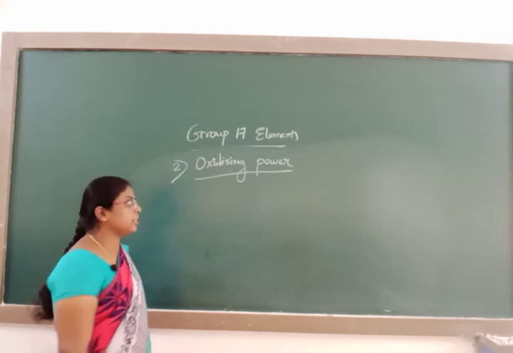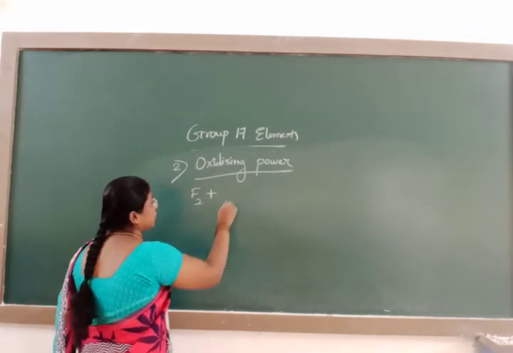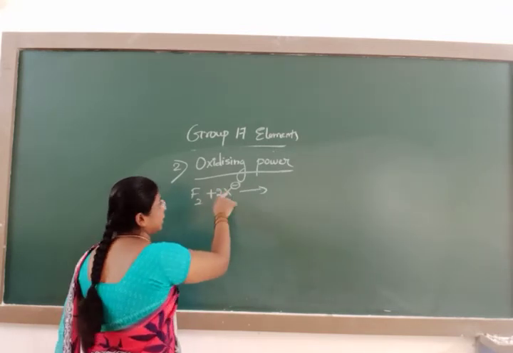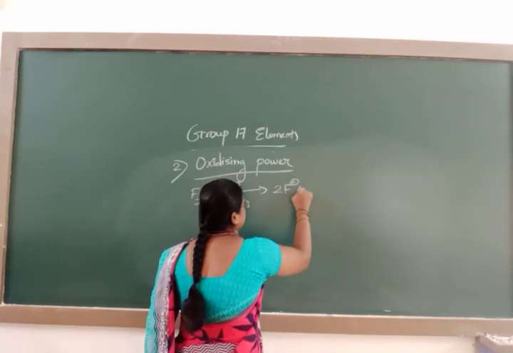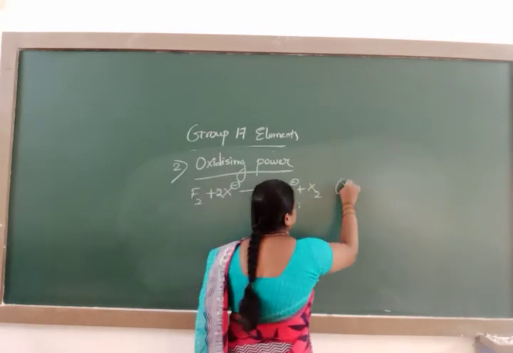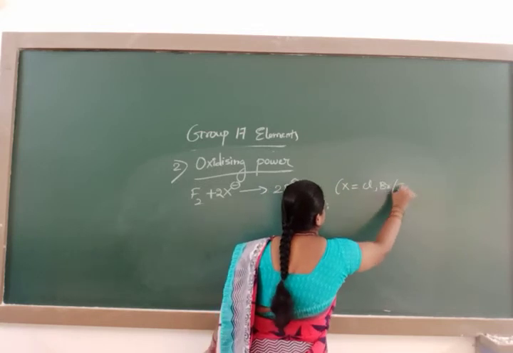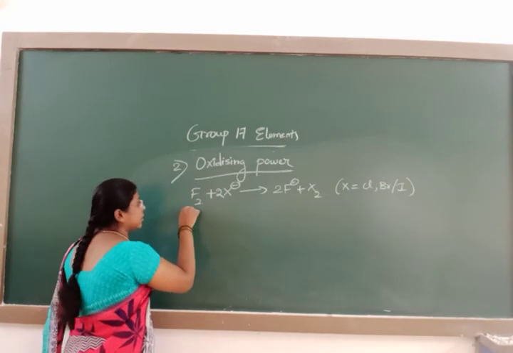As an example, when fluorine reacts with halides like X minus, it will form X2, where X is chlorine, bromine, or iodine. Fluorine acts as a strong oxidizing agent.